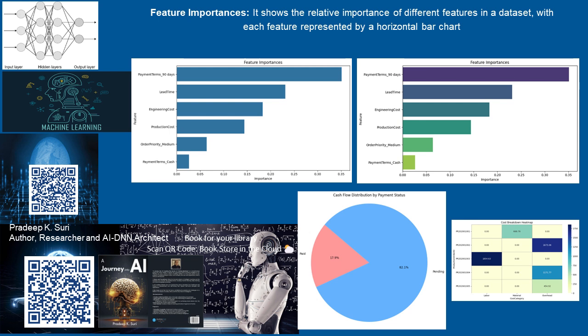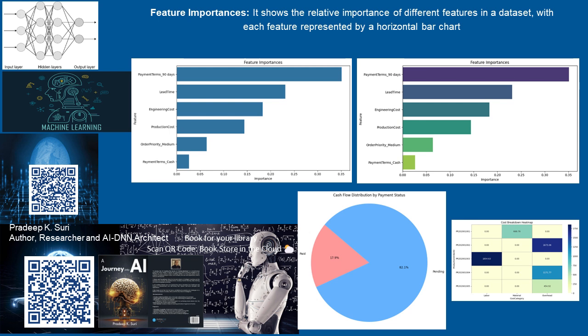The bar chart titled Feature Importances. It shows the relative importance of different features in a dataset, with each feature represented by a horizontal bar. The length of each bar indicates its importance score. Here's a detailed breakdown. X-axis, labeled importance, ranging from 0.00 to 0.35. Y-axis, lists the features being analyzed.